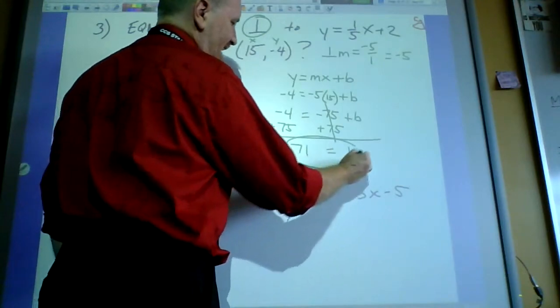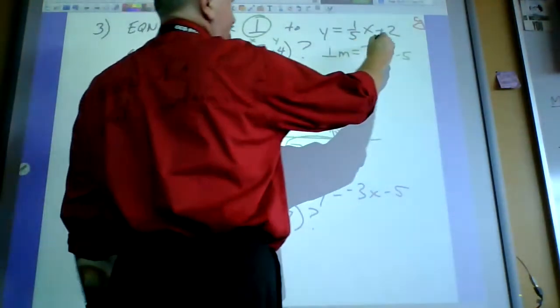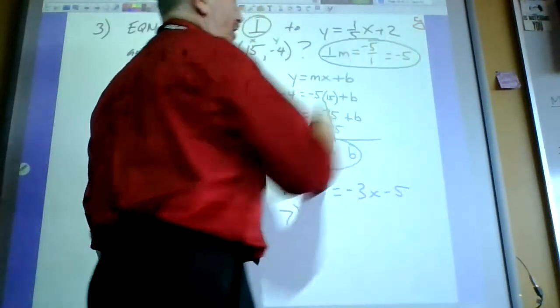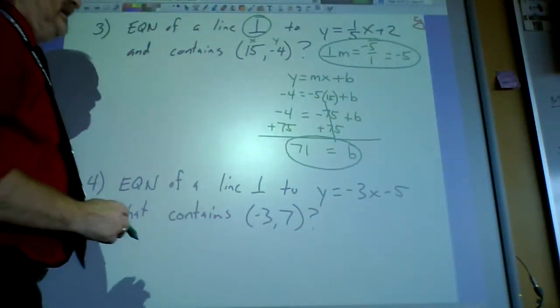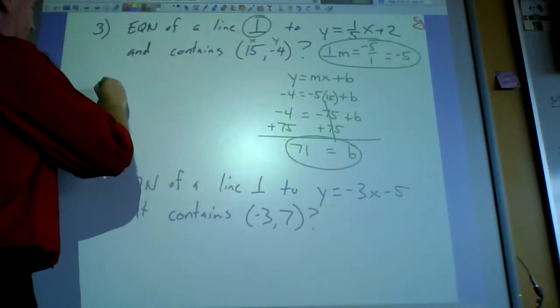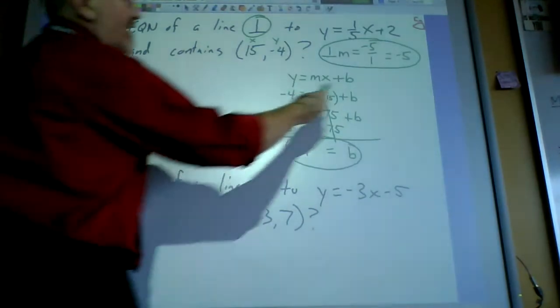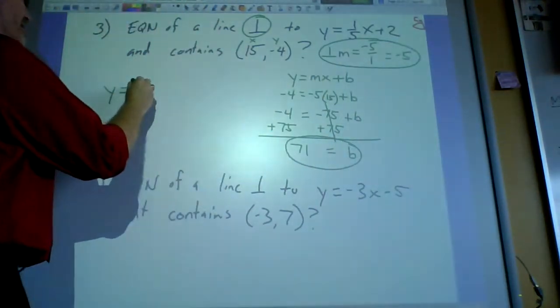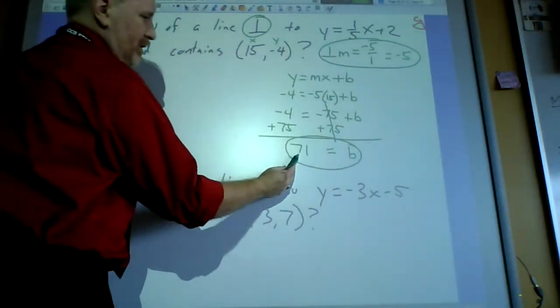So now there's the second ingredient, and that's all you need. You just need two ingredients, a slope and a b. I put them into the magic formula, so it's going to be y equals negative 5x plus 71.